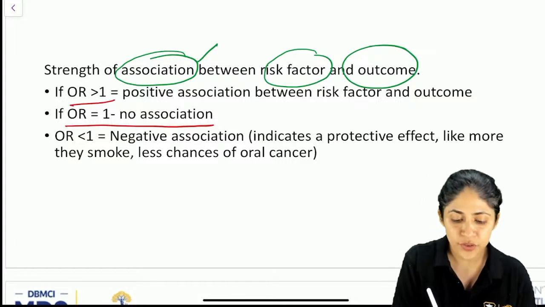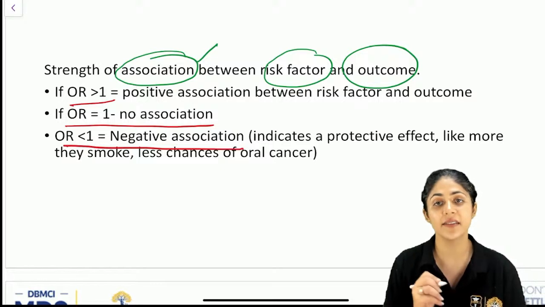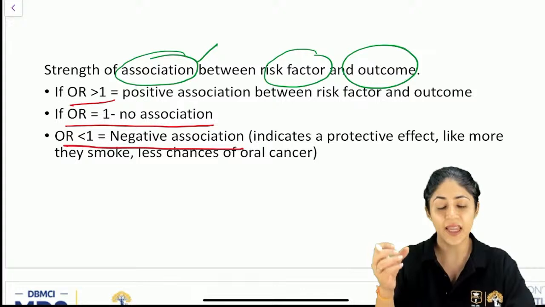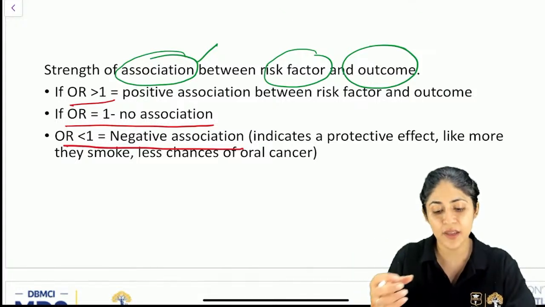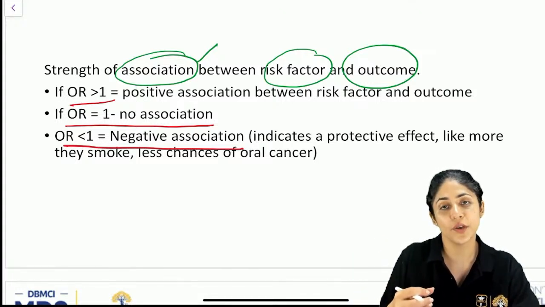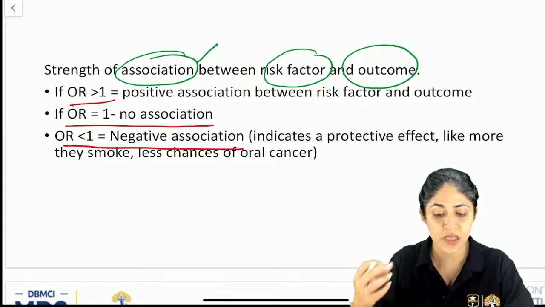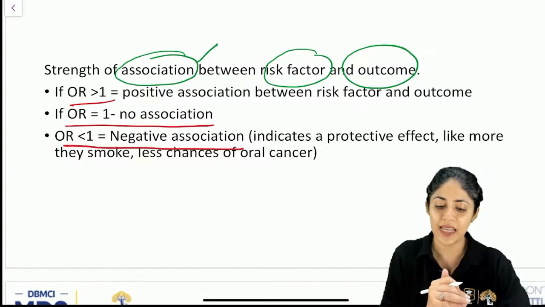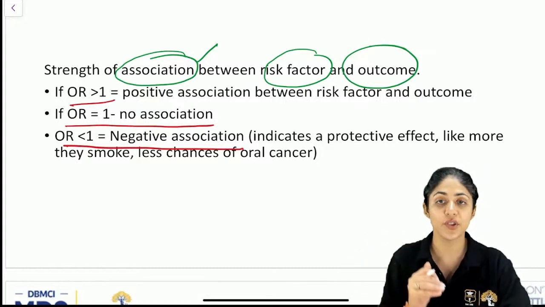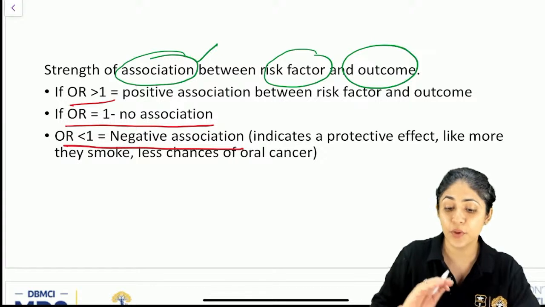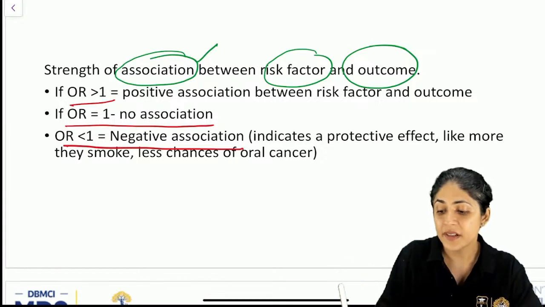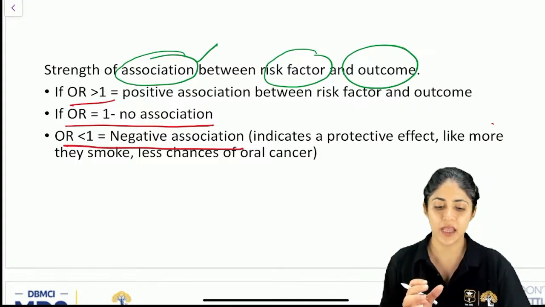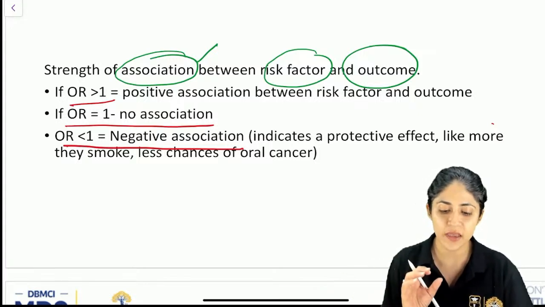If odds ratio is less than 1, there is negative association. That means that there is a protective effect. If we are checking the association between smoking and cancer, an odds ratio less than 1 would mean that the more they smoke, the less the chances are of cancer. This is the protective effect of the risk factor with the outcome. Understood? So this is what we understand by the odds ratio and its various values.